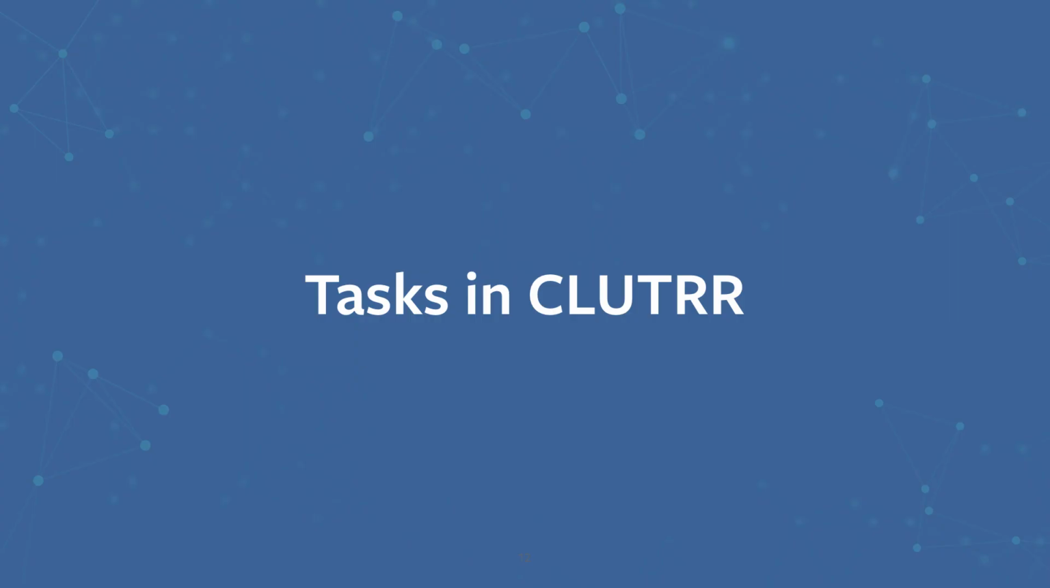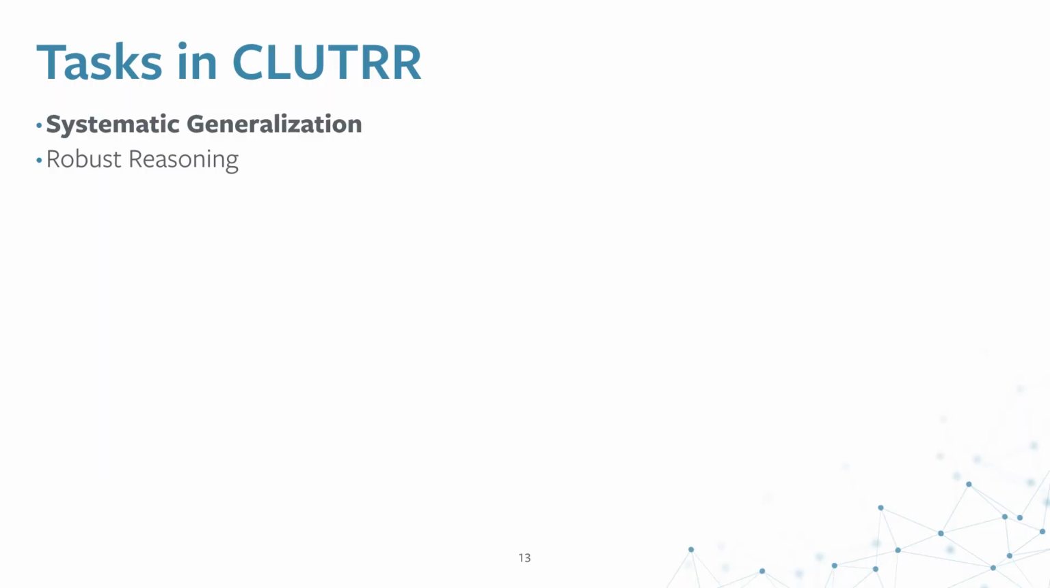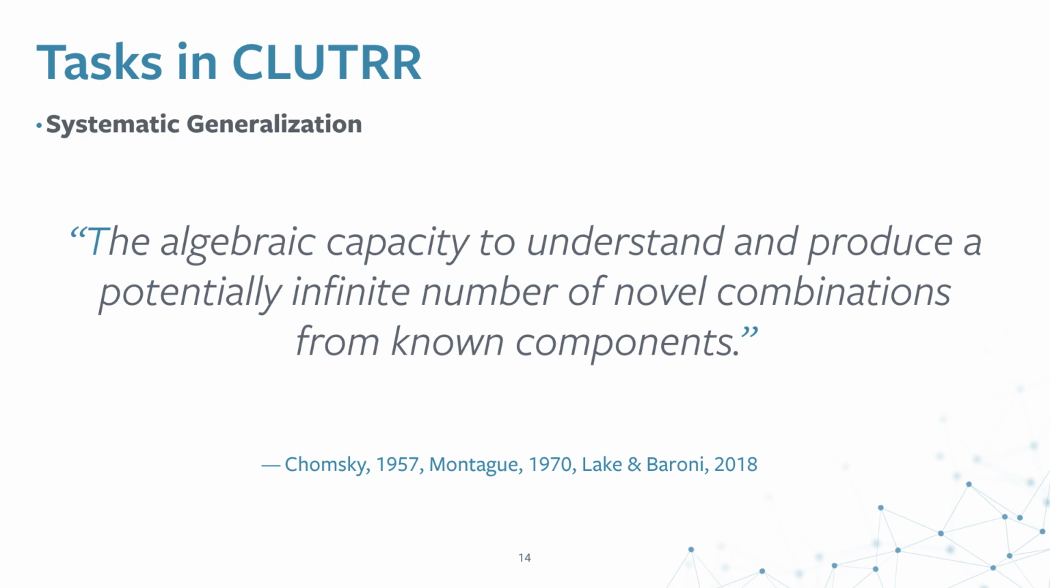So what are the tasks that are available in CLUTRR? One of the main tasks that we focus on is systematic generalization. So what is systematic generalization? It is the algebraic capacity to understand and produce a potentially infinite number of novel combinations from known components.